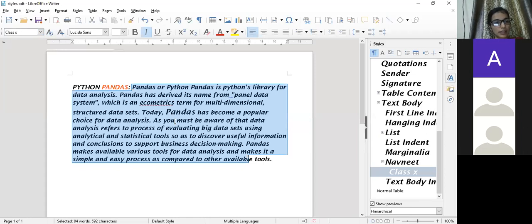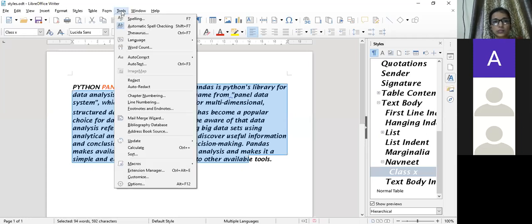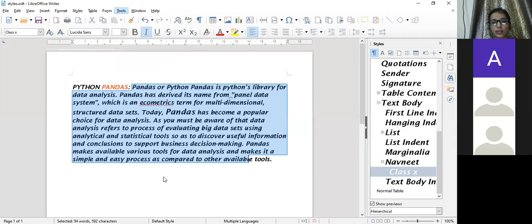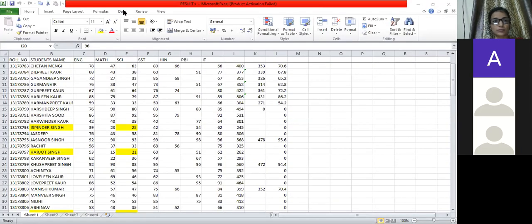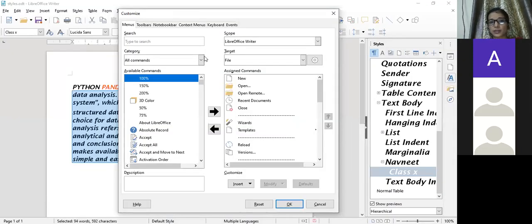Next, we are having applying styles. For applying styles, you need to go to the tools. In tools, we are having customize. Click on it. I don't know why it is not responding. Wait. So this is customize.